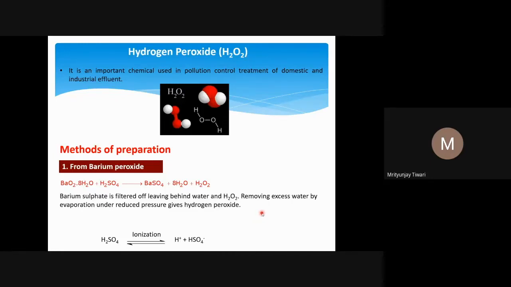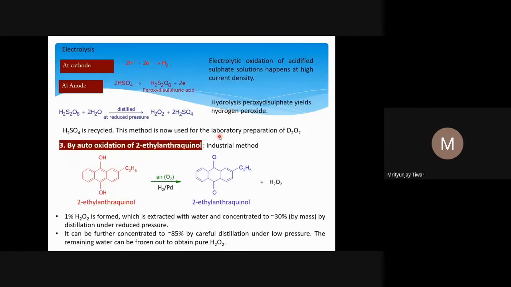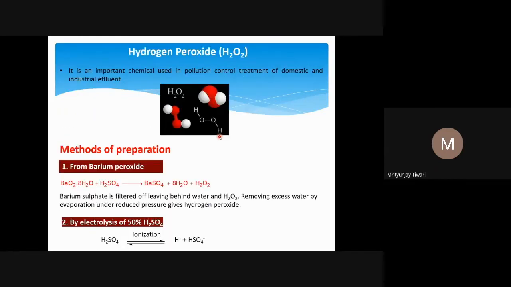We do this at reduced pressure, because H2O2 can also decompose on heating. When it decomposes, it forms water plus oxygen molecule. And if the pressure is low, or if the pressure is high, what will happen? Anyway, I will explain that later, because currently it will confuse you. When we see that reaction, I will explain.